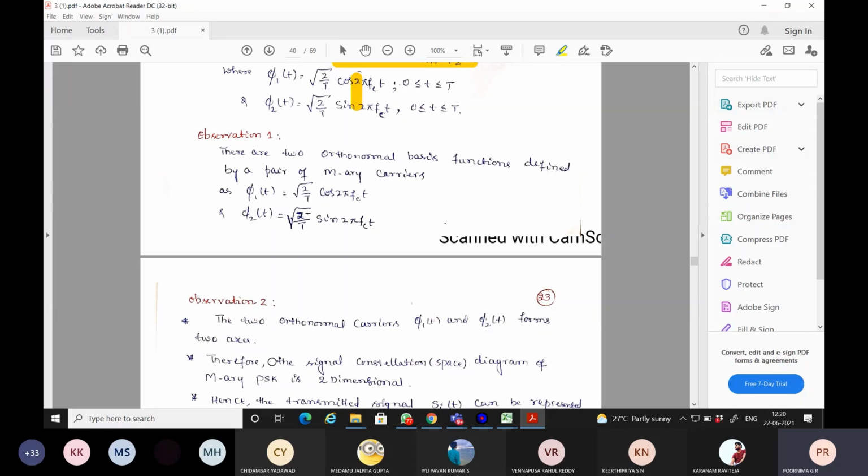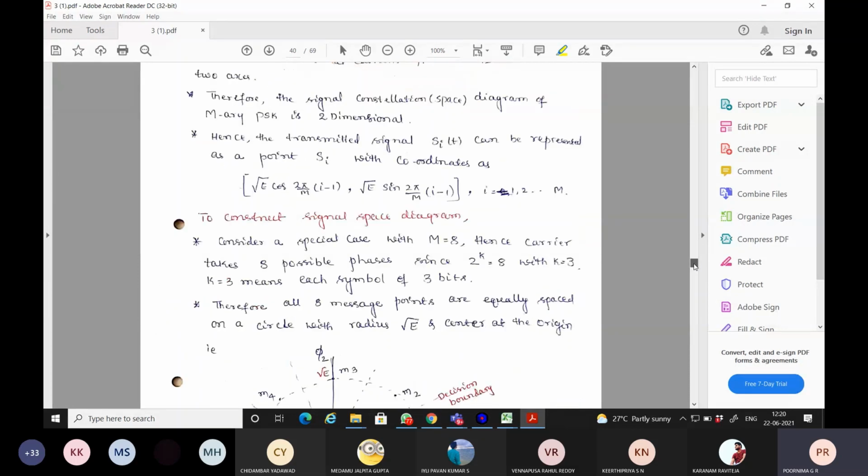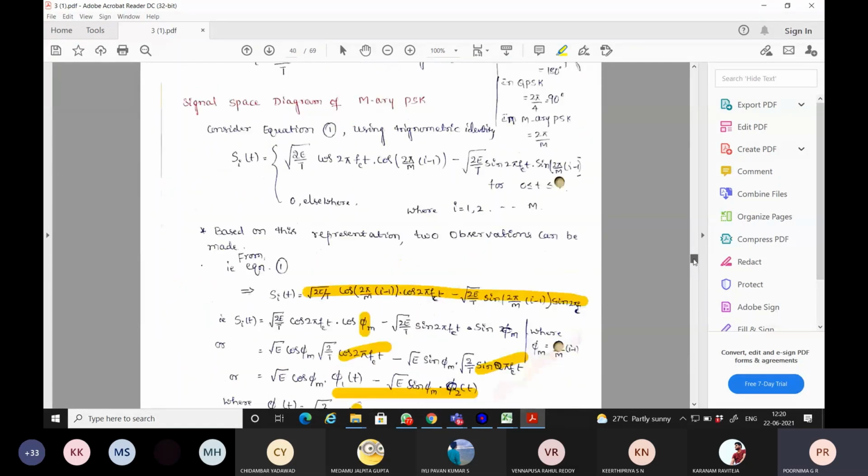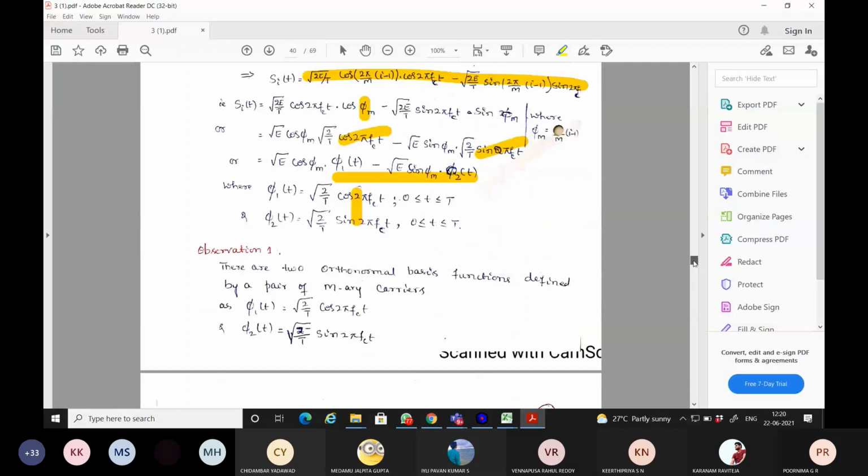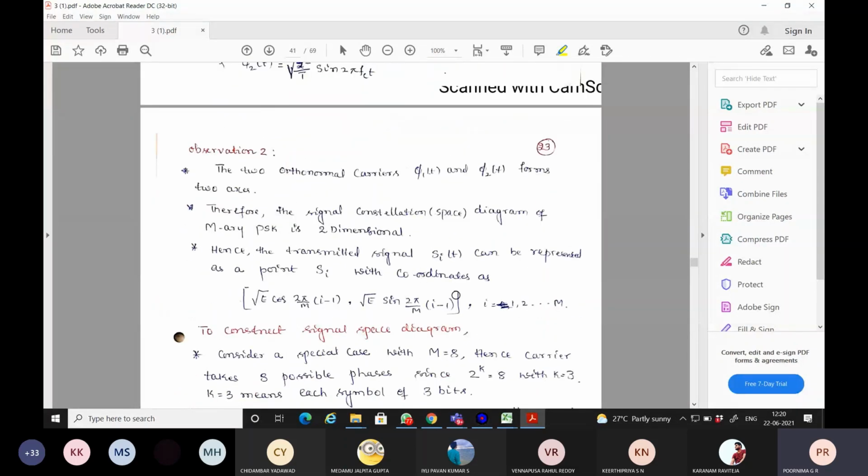And since we have to satisfy both the orthogonal as well as orthonormal properties for the basis functions, we have to go for the phi 1 of t and phi 2 of t consideration again.